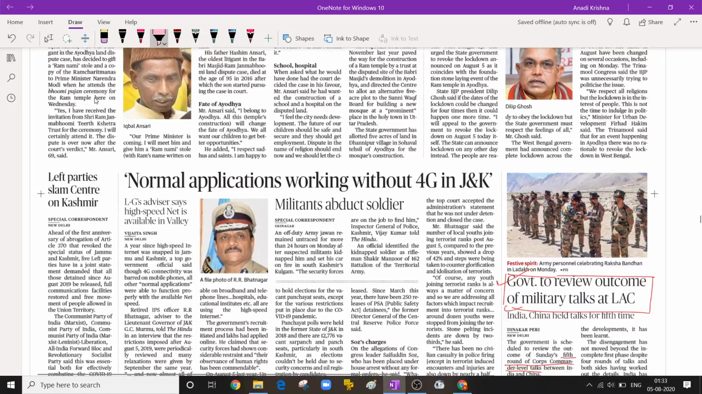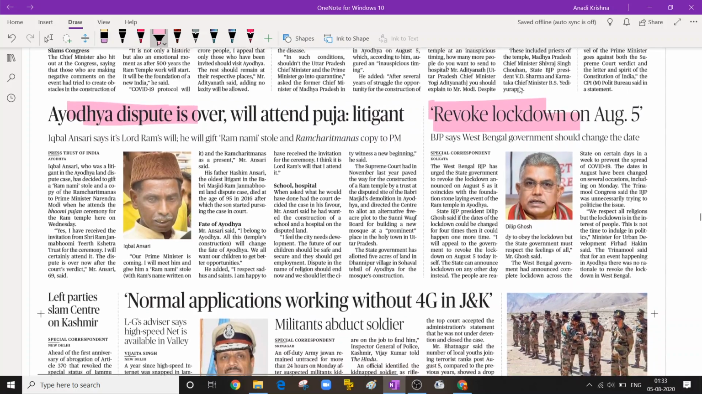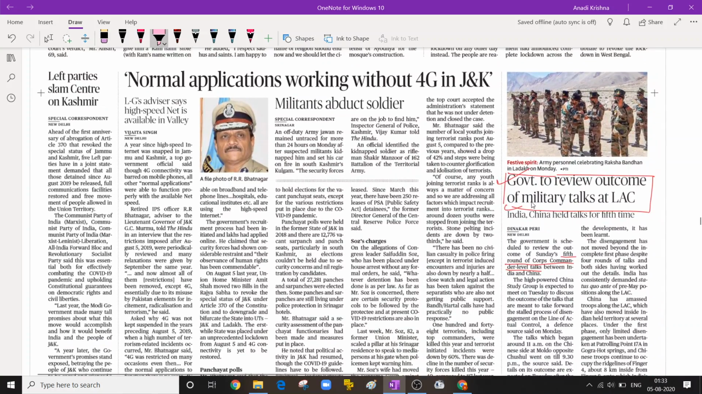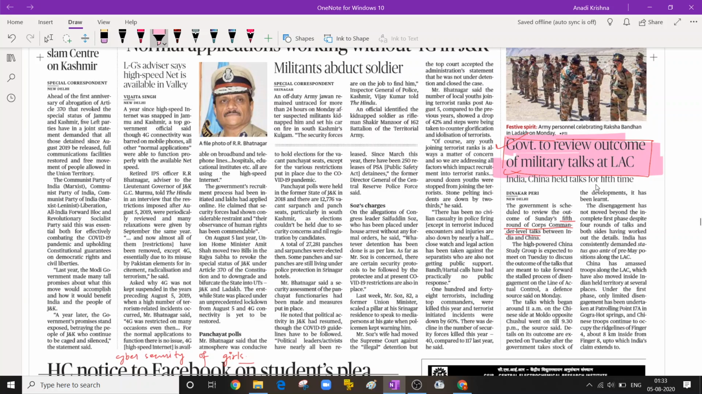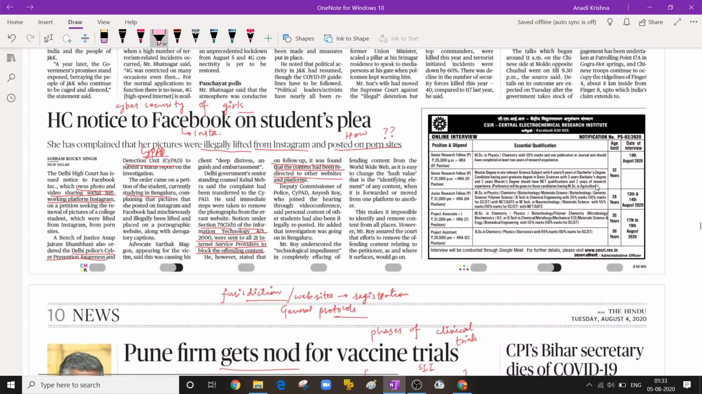Now moving forward, these are political issues. See, Ayodhya dispute, revoke lockdown, saying some BJP MLA, these news will not be that useful for UPSC perspective, although we respect all the news articles. Government to review outcome of military talks at LAC. LAC will be very important because we had major clashes in the Galwan Valley with China. So these news will be very important for us.